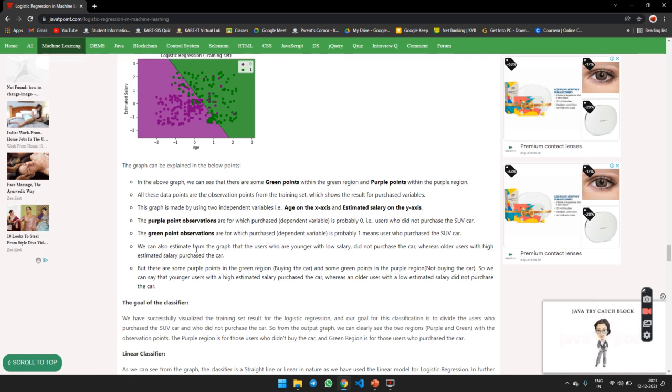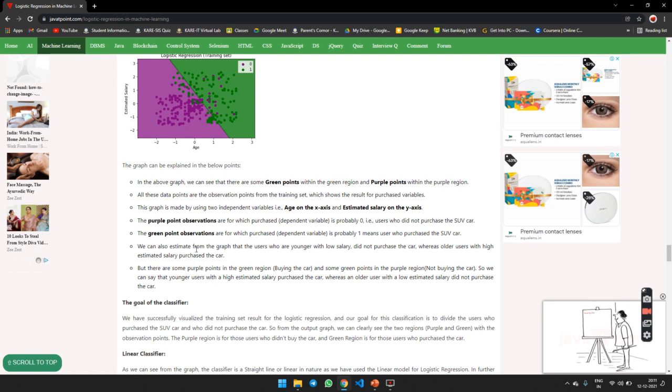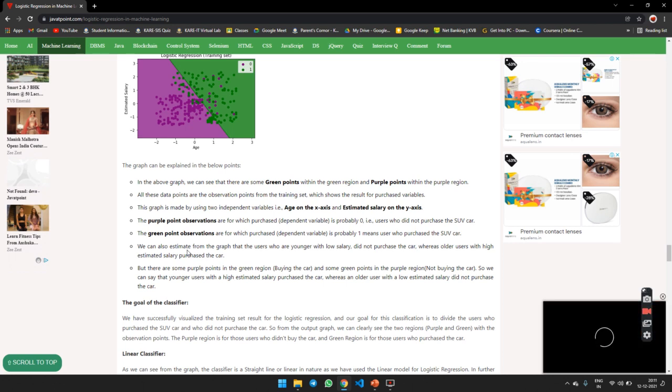This graph is made with the two independent variables, age on the x-axis and estimated salary on the y-axis. The purple points are observed where the purchased dependent variable is 0. The green points are observed where the dependent variable is 1. We can estimate from the graph that users who are younger with a lower salary did not purchase the car, whereas older users with a high estimated salary purchased the car.